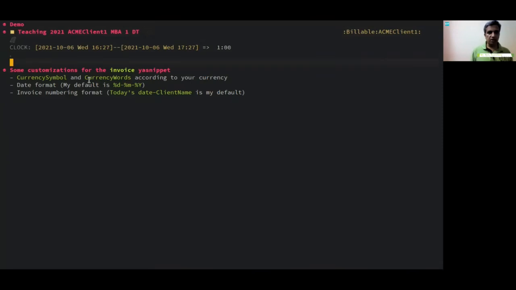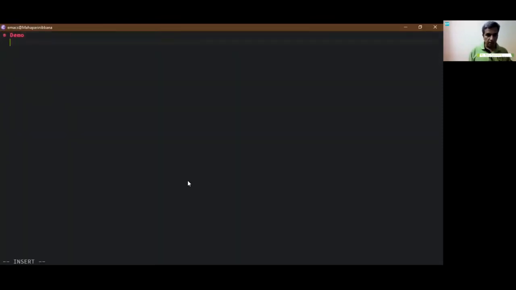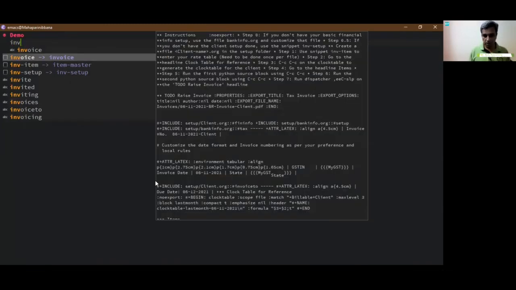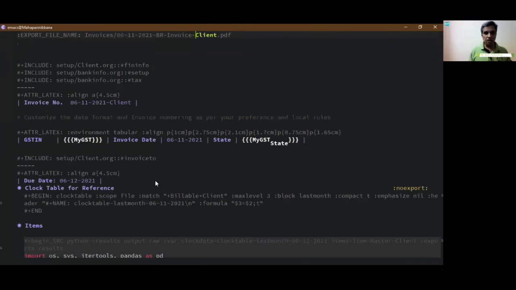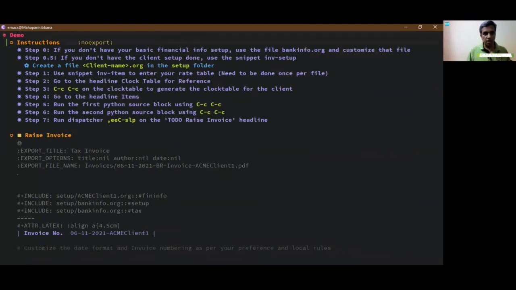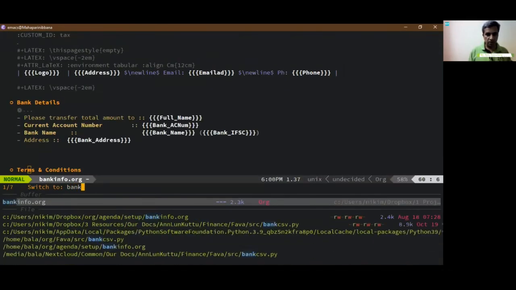So let's start with the first and foremost. We're going to use the yasnippet package, the invoice snippet. That's what I'm going to use. It generates this whole bunch of code based on a template. All you're going to do is type out the client's name, and that's all there is to it. There's a whole bunch of instructions that you can follow. If it's for the first time, use bankinfo.org. Let's check out what bankinfo.org involves.